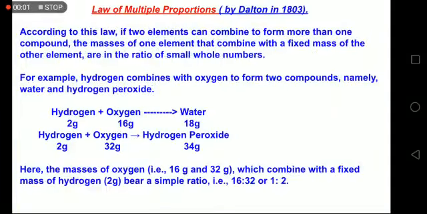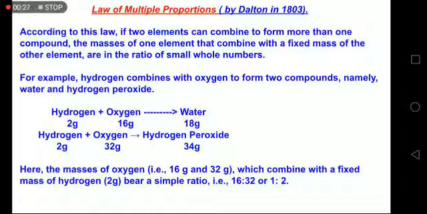The next law is the law of multiple proportions, given by Dalton in 1803. According to this law, if two elements combine to give rise to more than one compound, then the masses of one element that combines with the fixed mass of the other element, they are in the ratio of small whole numbers. Let us understand this law with the help of an example which is given here.